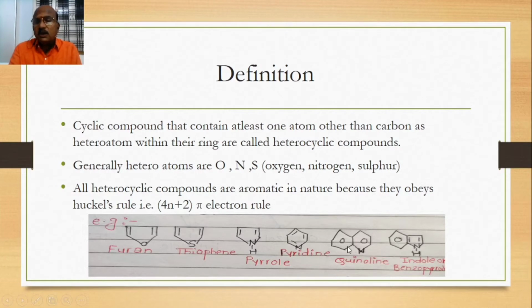Next one is quinoline. You know the naphthalene structure, where two benzene rings are attached to each other. In naphthalene, one carbon and hydrogen are replaced by nitrogen, and the valency is satisfied here. That is called quinoline. And the next one is indole or benzopyrrole. These are some examples of heterocyclic compounds.